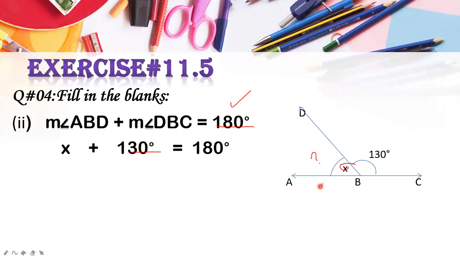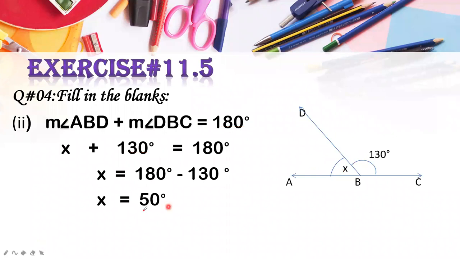So 180 minus 130 is equal to 50 degrees. So you will say that this angle, your angle x, is equal to 50 degrees. Simple. So 130 plus 50 is equal to 180 degrees.